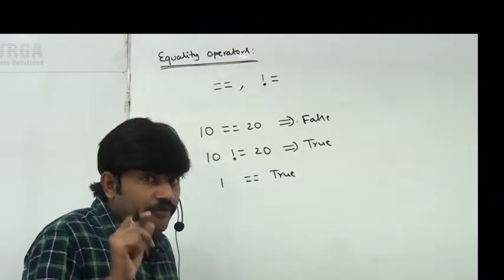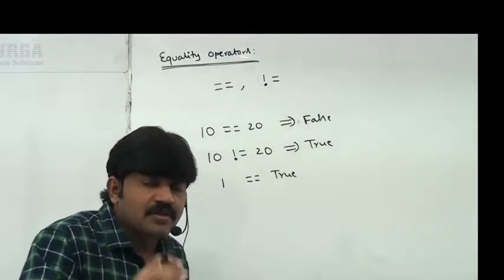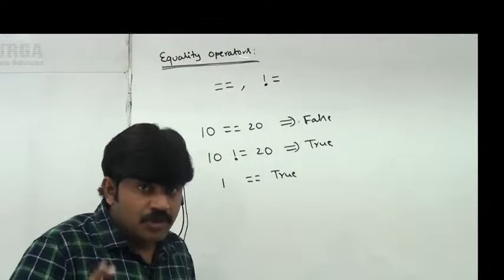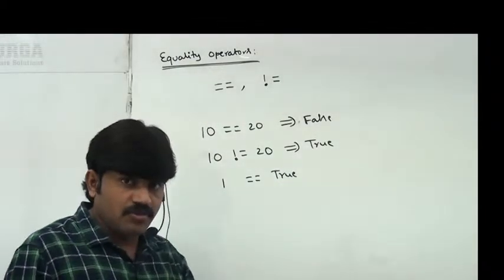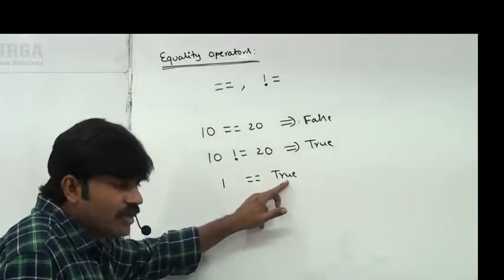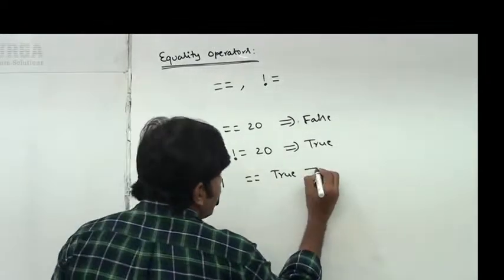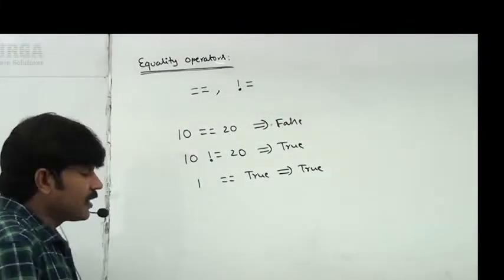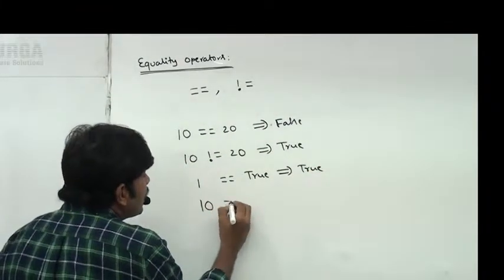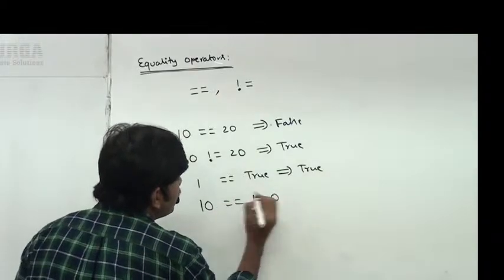Have you remembered? Whenever you use a Boolean value in the place of int, true means 1, false means 0. Obviously, true means 1 and 1 both are equal. That's why you are going to get true as the answer. Okay, like next, 10 double equal to 10.0.